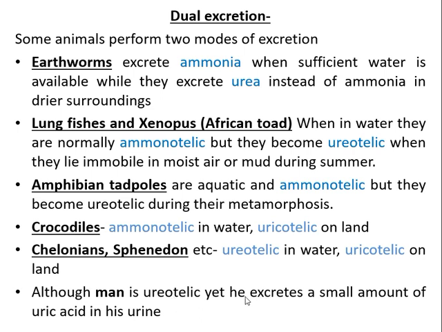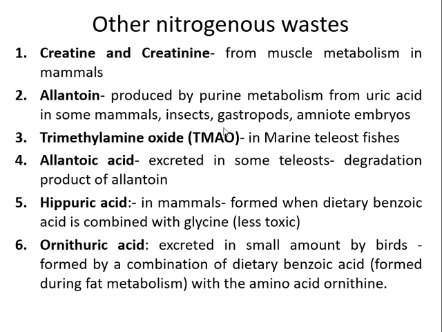Then, apart from urea, ammonia, uric acid, etc., there are other nitrogenous wastes also eliminated from the human body. They are creatine and creatinine. They are formed from muscle metabolism. Allantoin, as I already mentioned, is produced from uric acid in birds, reptiles, insects, etc. Then trimethylamine oxide, this is a waste in marine teleost fishes, or TMAO it is called. Allantoic acid is seen in some teleost fishes. It is a degradation product of allantoin.